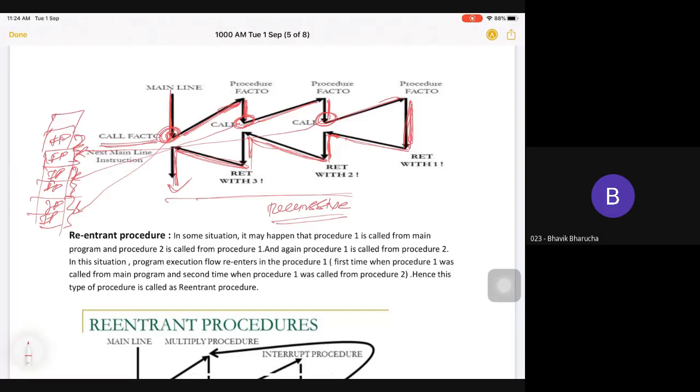And when I come back, when the return instruction comes, I pop the value, so the topmost part will get removed, and I will come here. When I come here, I pop the value, so I can fetch this value and come here. And when the return statement comes, because of this pop procedure, these are on top of the stack, so this will get out and you can come here again. This is how your recursive procedure works, and that's why the last in first out concept is very important. That's why the stack is used in the background. So this is the best example where your stack is used.